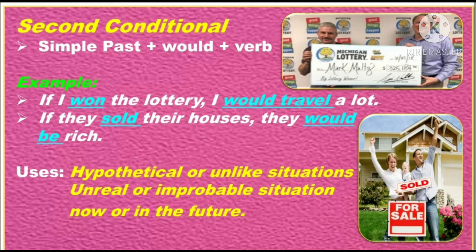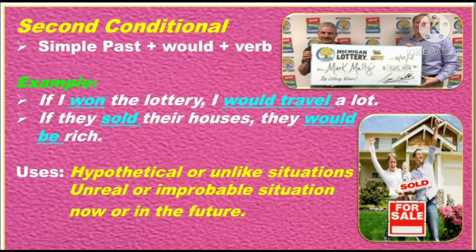The formula of second conditional is simple past plus would plus verb. So, we will have simple past in the conditional clause, that is in the if clause, and would plus verb in the main clause, that is in the result. Look at the example. If I won the lottery, I would travel a lot. Look at the second example. If they sold their houses, they would be rich.